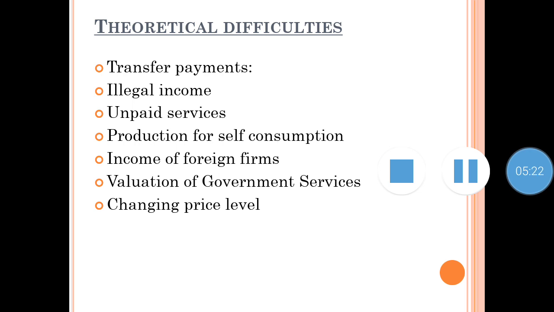But the value of such goods is estimated, meaning approximate value is calculated, and thus they do not give a clear picture of the amount, and therefore production for self-consumption becomes one of the difficulties while calculating national income.